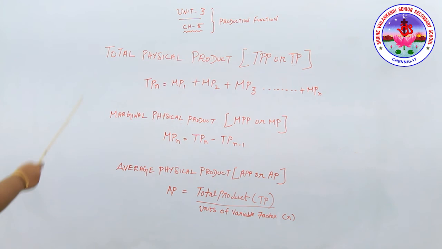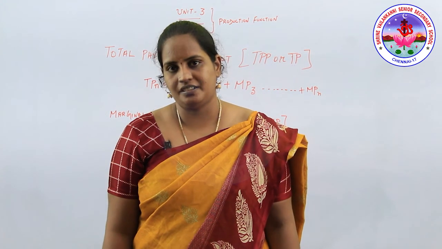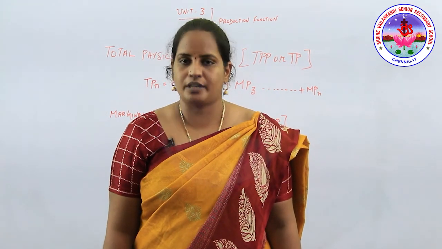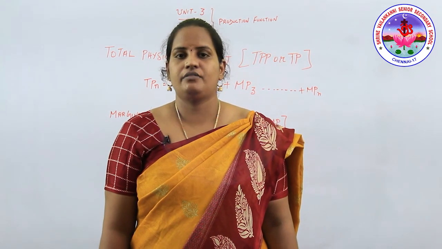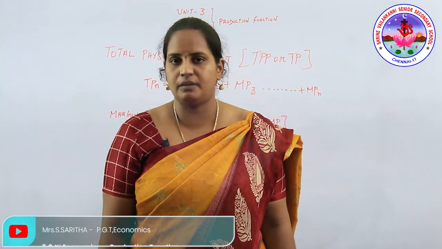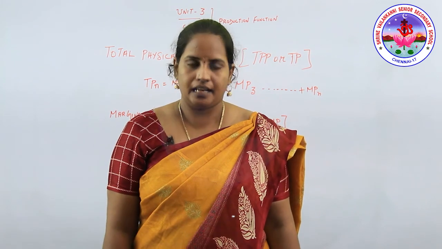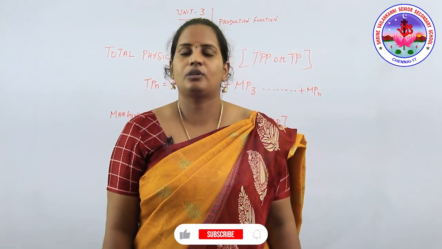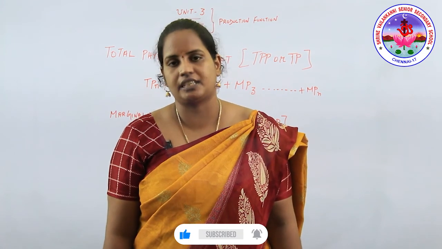So these are the things which we have discussed: what is the total physical product, marginal physical product and average physical product. Let us quickly recall what we studied in the session. First, we discussed what is production. Second, what is a production function. And then the factors of production, that is fixed factors and variable factors. And then types of production functions, short run and long run, and what is total physical product, marginal physical product, and average physical product.